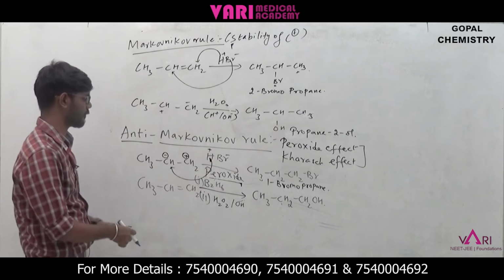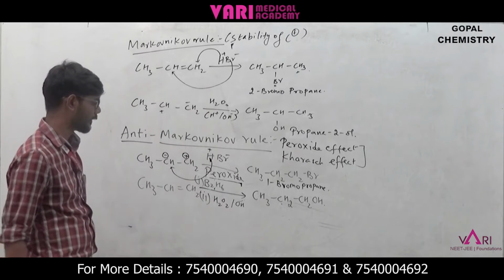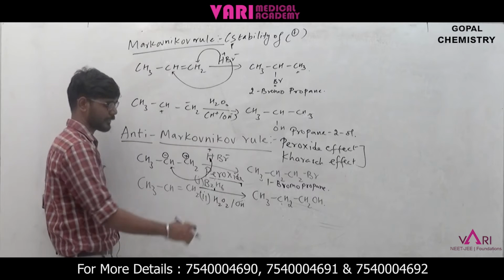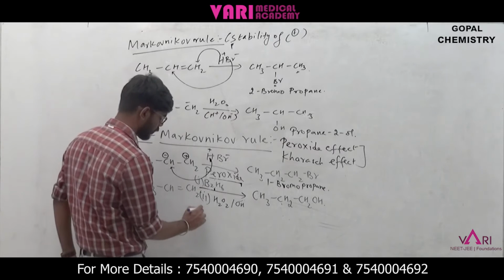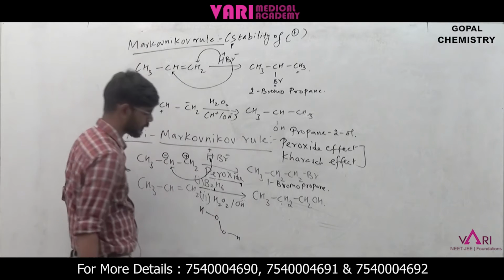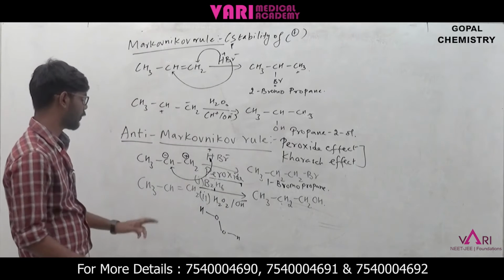Same hydration reaction we have, right? But this one is in the presence of diborane, B2H6, and here also we have peroxide. This is hydrogen peroxide, H2O2. So this will also fall under the anti-Markovnikov rule.